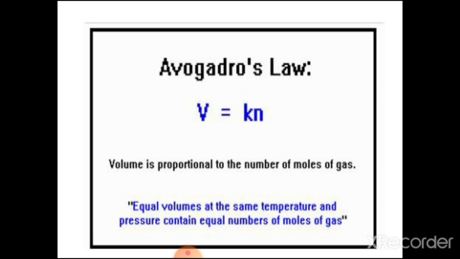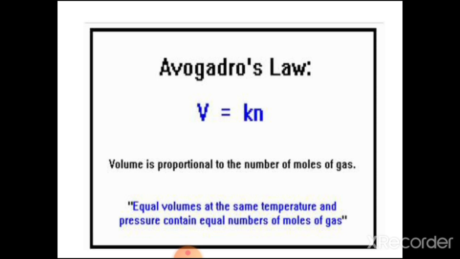That is by the Gay-Lussac law. The Gay-Lussac law we learned last time. By the Gay-Lussac law, 2n molecules of hydrogen and n molecules of oxygen give 2n molecules of water.